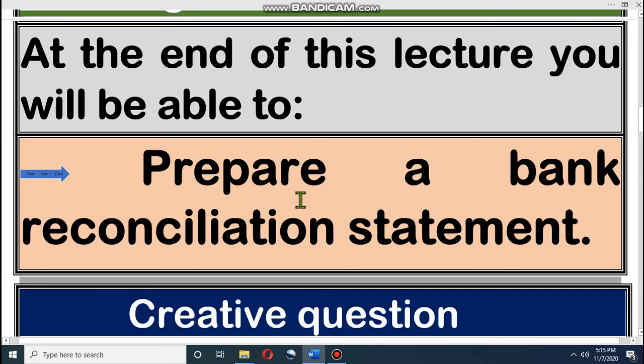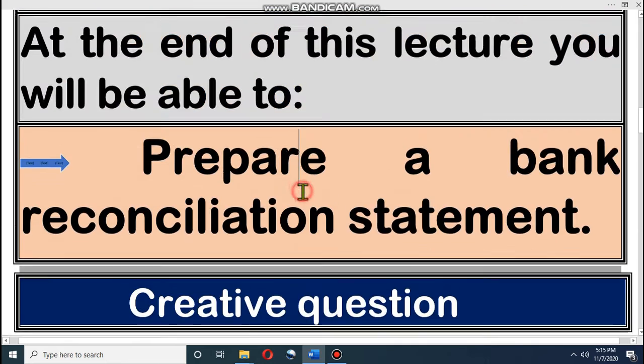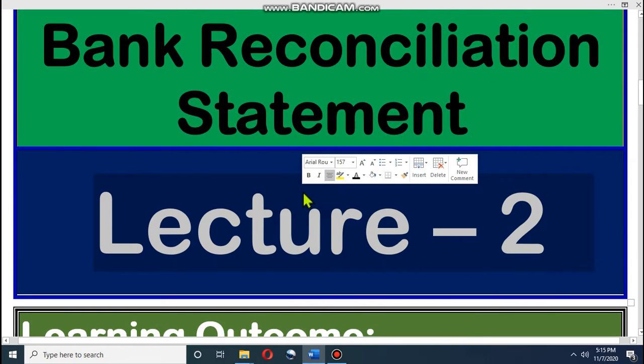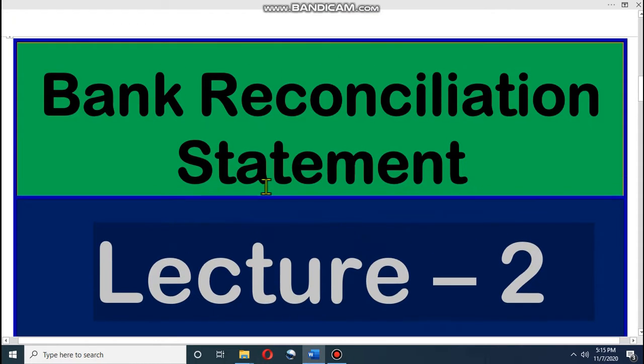Dear student, if you can remember, a bank reconciliation statement is a statement by which we will solve the problem between bank book and cash book. All of you know that at the end of the year the cash book balance and bank balance should be equal, but for some reason, some information gap or some mistake, there may be some problem.